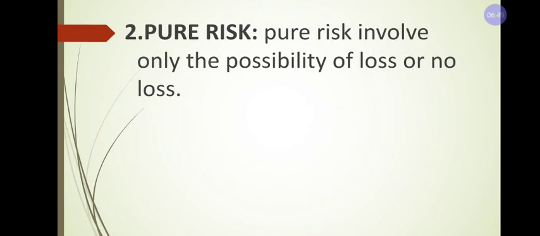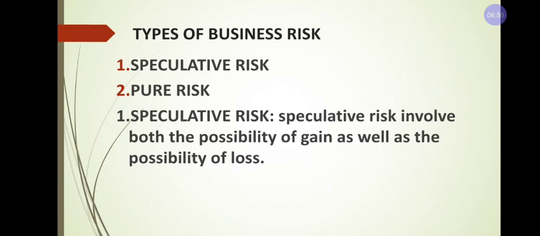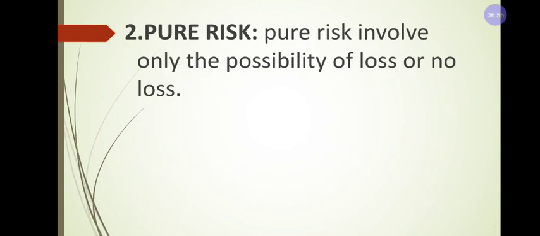Next is pure risk. Pure risk involves only the possibility of loss or no loss. That means speculative risk has the possibility of gain as well as loss, but pure risk involves only the possibility of loss and no loss.